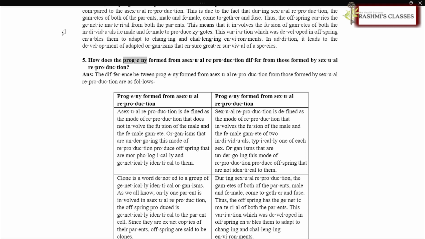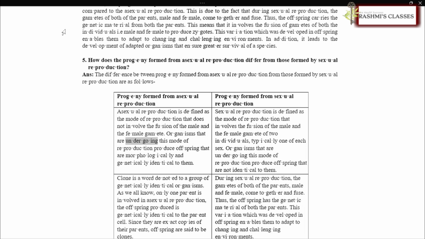How does the progeny formed from asexual reproduction differ from those formed by sexual reproduction? ANS. The differences between progeny formed from asexual reproduction and those formed by sexual reproduction are as follows. Progeny formed from asexual reproduction. Progeny formed from sexual reproduction. Asexual reproduction is defined as the mode of reproduction that does not involve the fusion of the male and the female gamete.